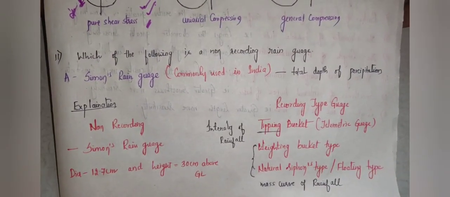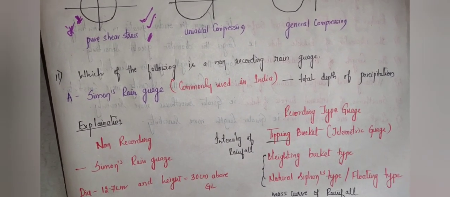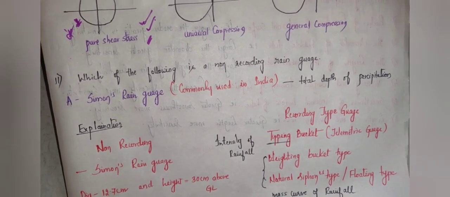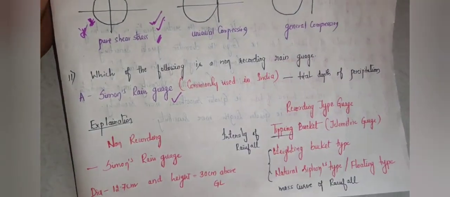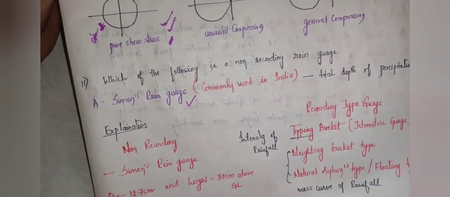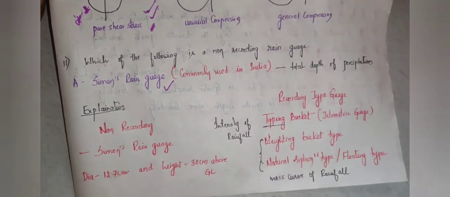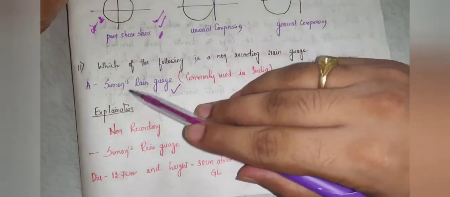Okay, so the next question reads, which of the following is a non-recording rain gauge? Out of the given options, Simon's rain gauge is the non-recording type, and this is the correct answer. To discuss more on this, we have two types of rain gauges, that is recording type and non-recording type. Firstly, I'll finish with Simon's rain gauge.